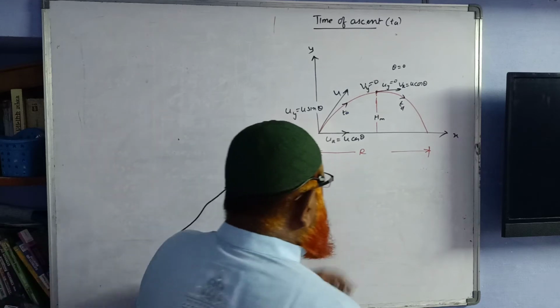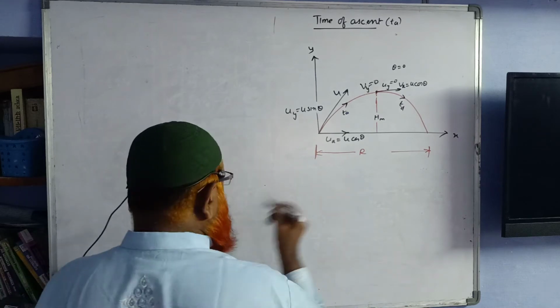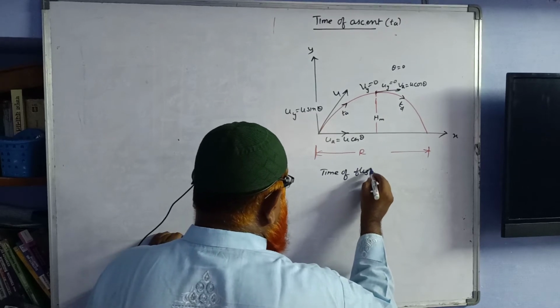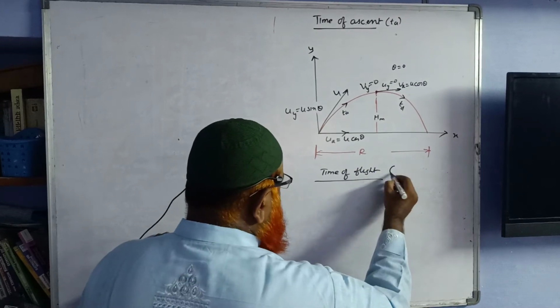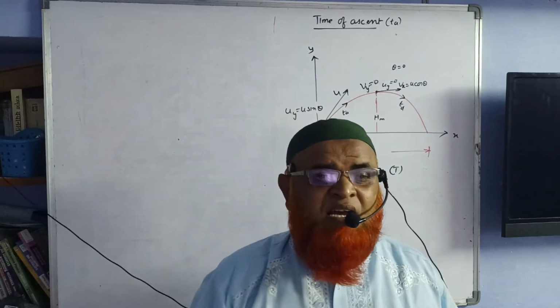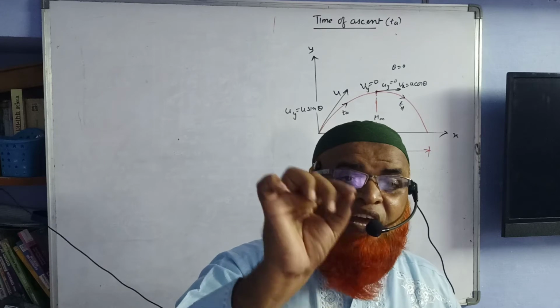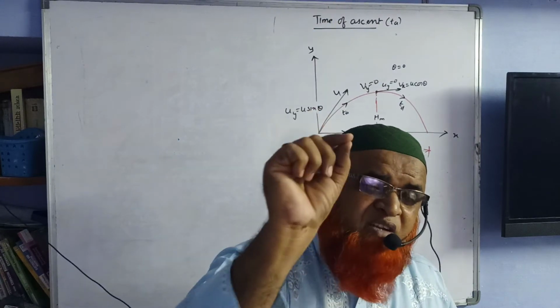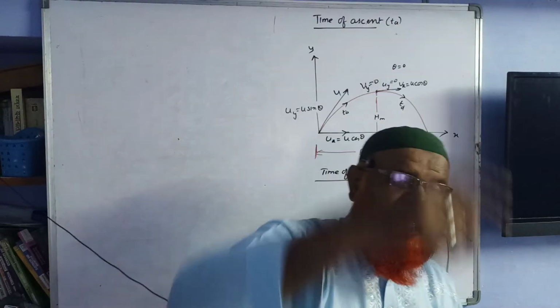How are you going to find out this one? To find out this one, first we need to find out what is time of flight. What is going to be the time of flight? So, the definition is like this. Time taken by a body to remain in air is called as time of flight.